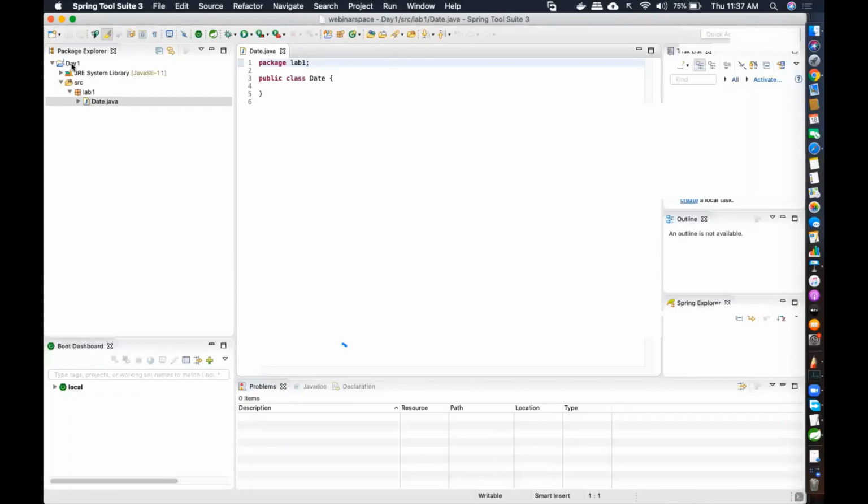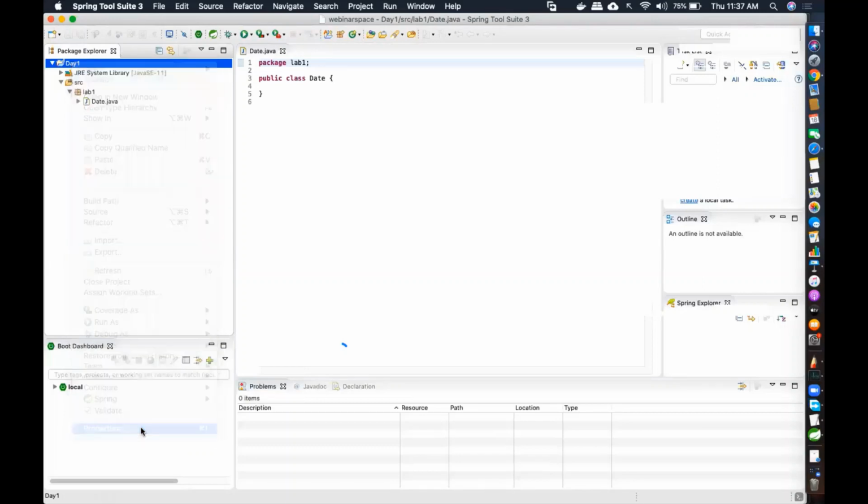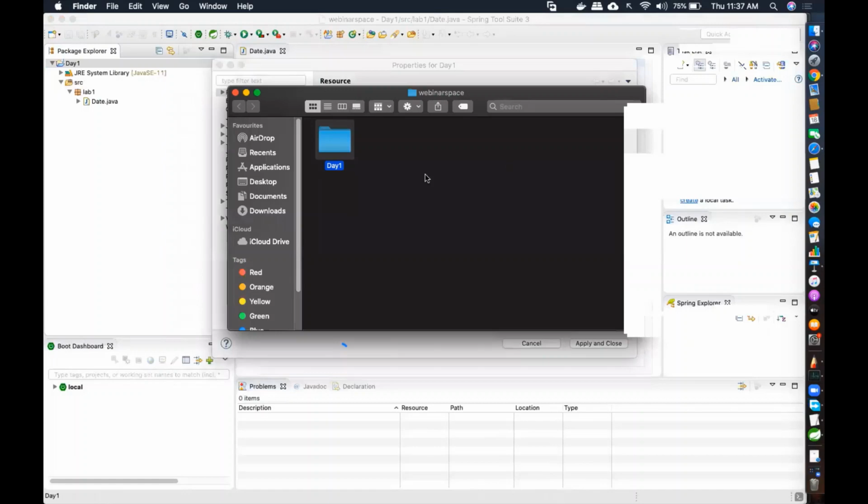If you want to see where exactly this project is created, you can right click your project. There's an option called properties, and you see the symbol over here. You can click that symbol. It will tell you where exactly your project is created. In your workspace, day 1, this is where your source files will be located, and this is where your .class files, once you run, will be generated, in the bin folder. That is a setting already there in your Eclipse or STS, in the .project and .classpath settings, which are hidden files.